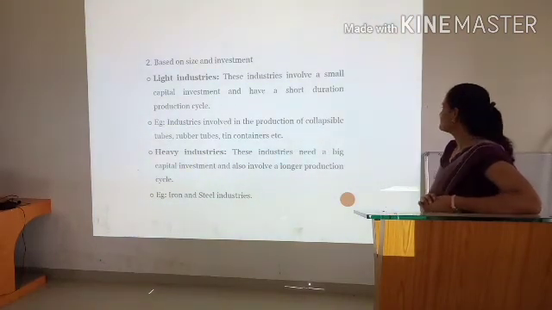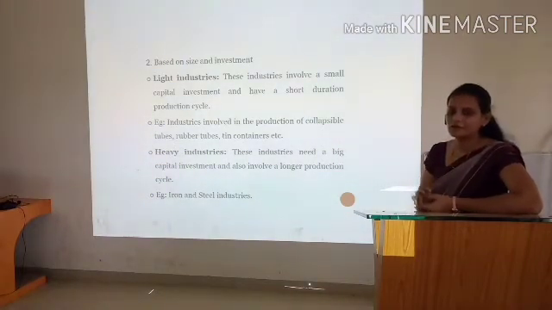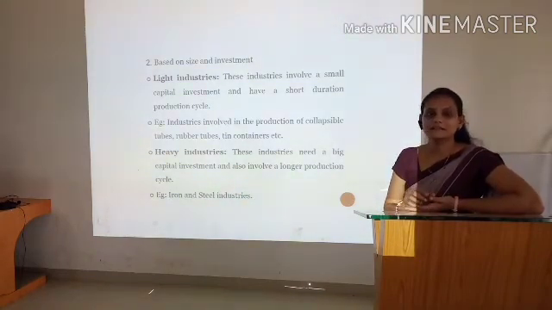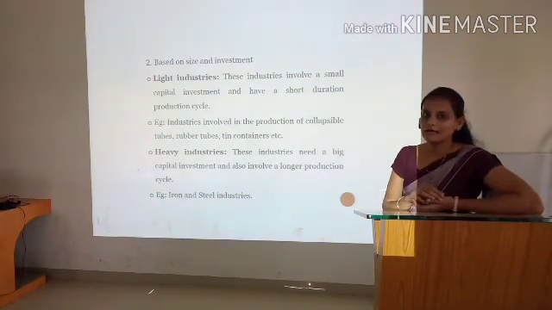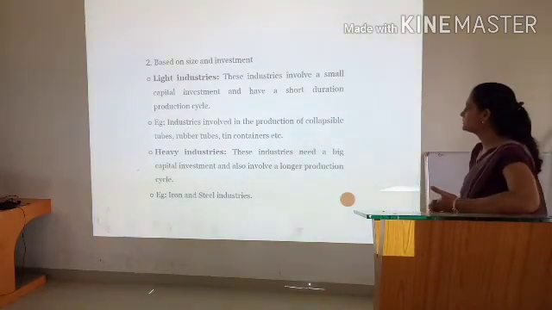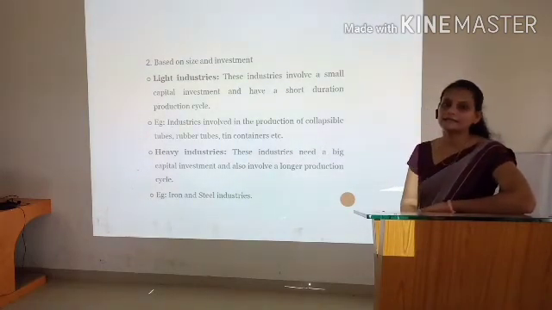For this type of production cycle, the machineries needed are cheaper as compared to other industries. For example, industries involved in the production of collapsible tubes, rubber tubes, tin and containers.